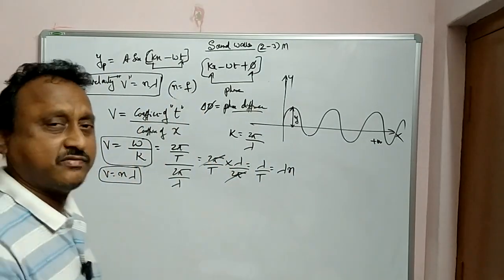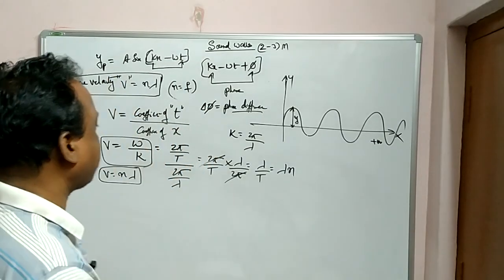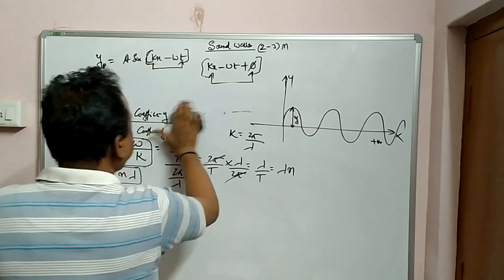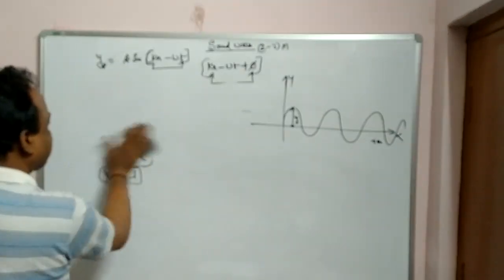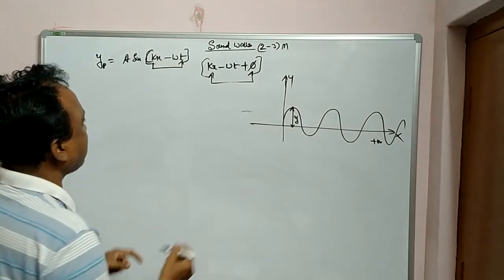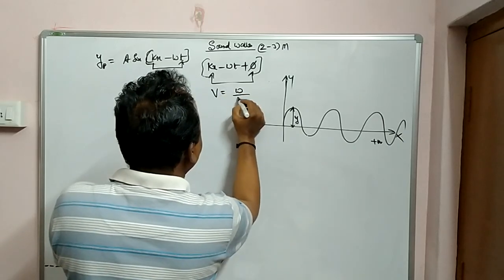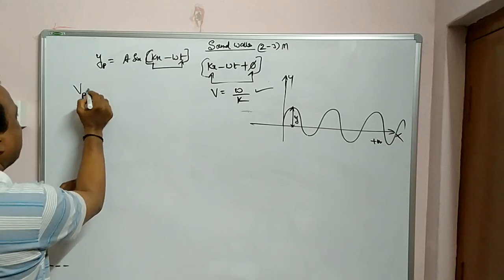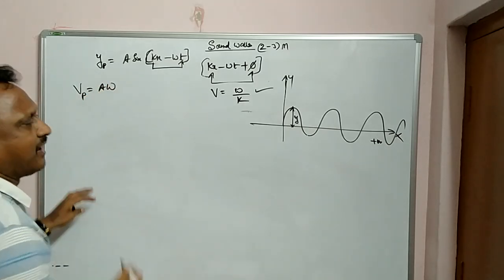Now let us go to the next one, particle velocity. Wave velocity is done. How do we give the equation for particle velocity? Please write down the next equation, particle velocity. So we already know wave velocity: coefficient of t by coefficient of x, that is omega by k. Now particle velocity. See, particle velocity is very simple: v equals a omega.